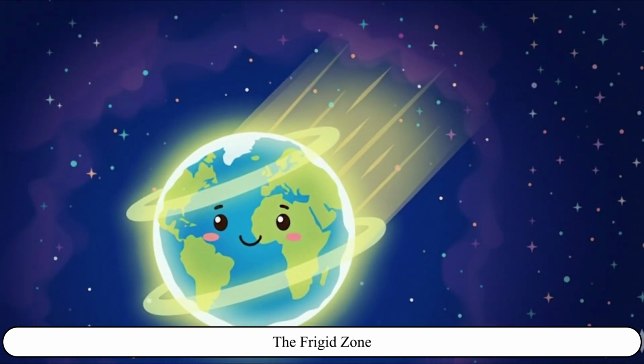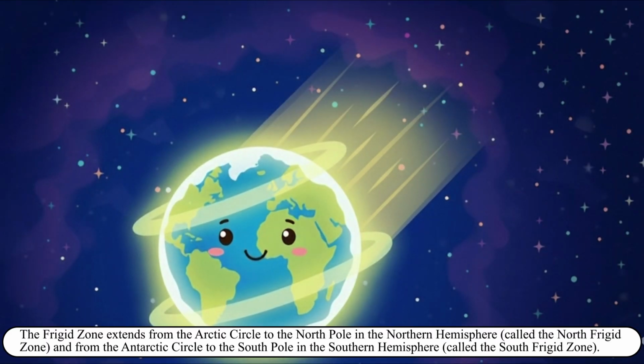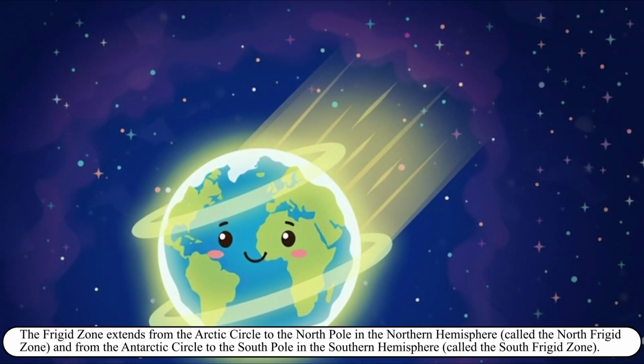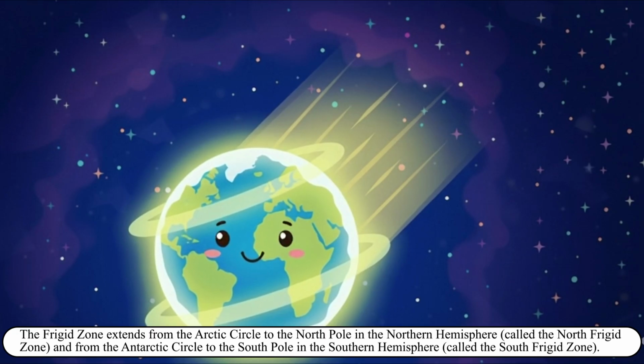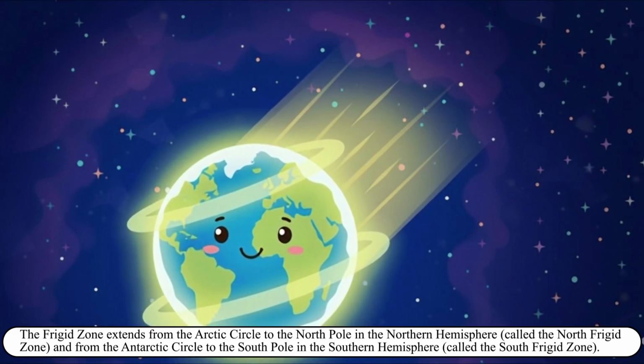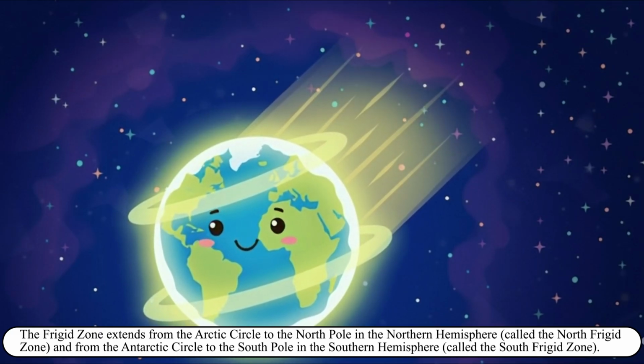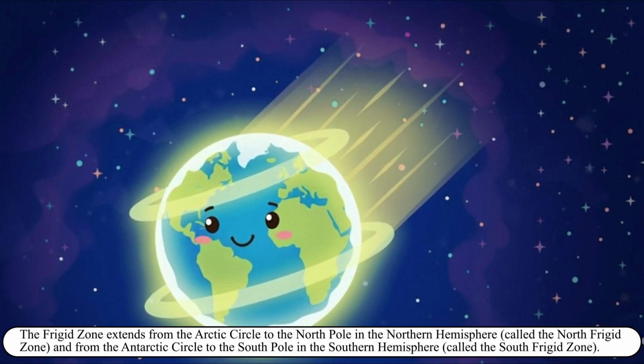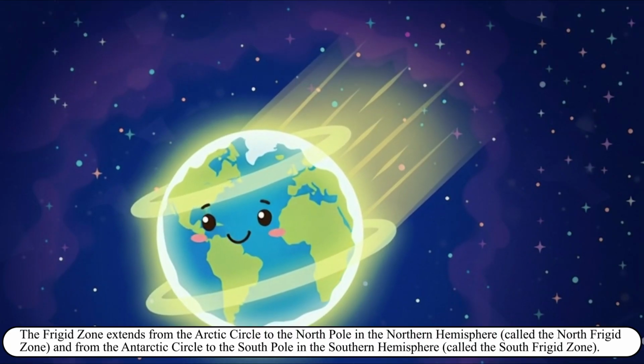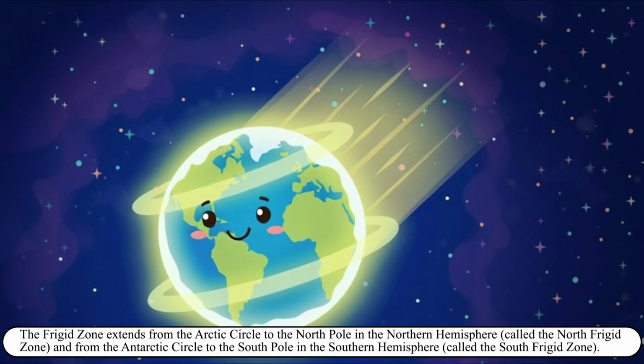The frigid zone. The frigid zone extends from the Arctic Circle to the North Pole in the northern hemisphere, called the North Frigid Zone, and from the Antarctic Circle to the South Pole in the southern hemisphere, called the South Frigid Zone.